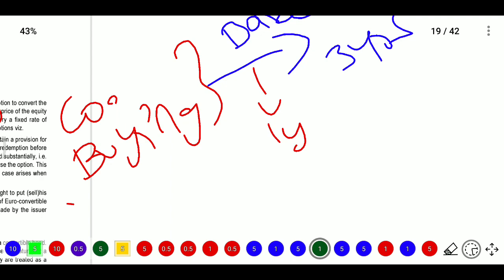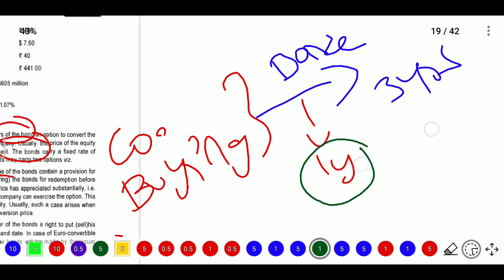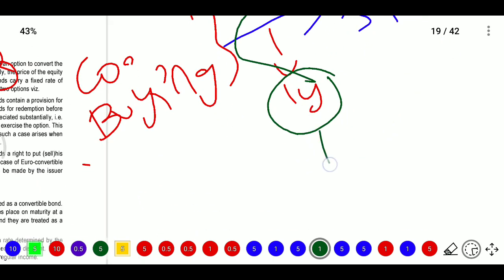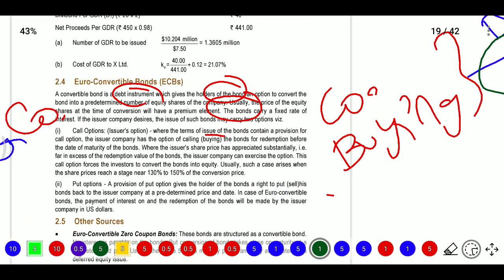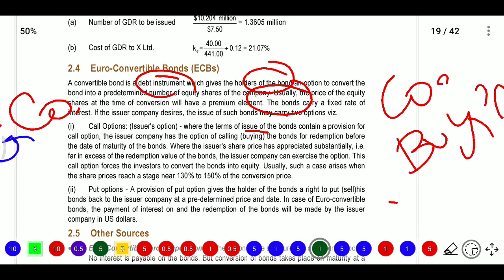Now the company thinks, why should we pay the interest? So at that time, if they want to redeem, they can redeem immediately. They can ask that person, give that bond, I will redeem it, I will repay the amount. Then the person will need to accept, because the company has the option, they need to pay the more amount.